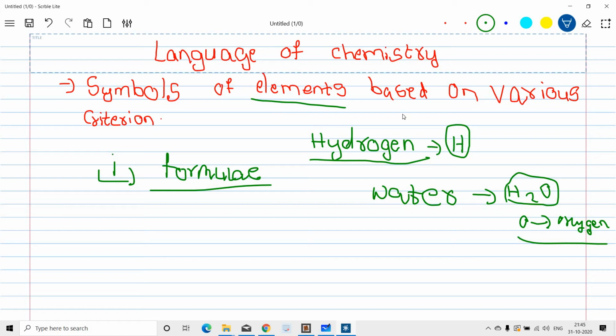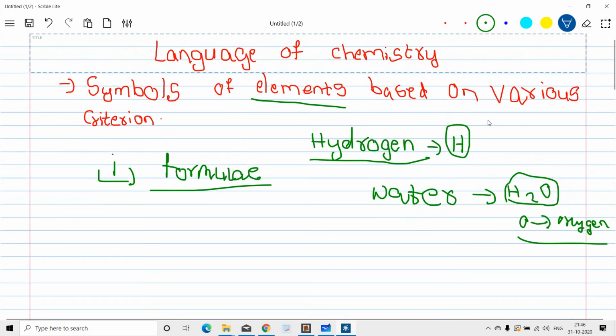Based on various criteria means how the symbols were created differently: some are based on letters of Latin names, scientist names, and different types of names. Some country names and planet names are also there. I will say more about this in future sessions. I'm only giving an idea about this topic.